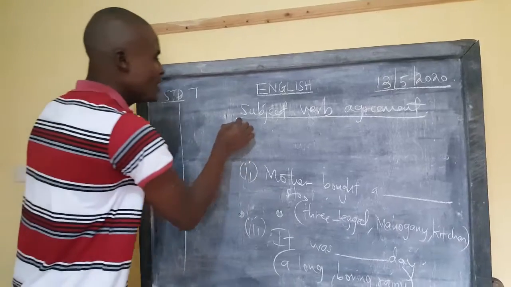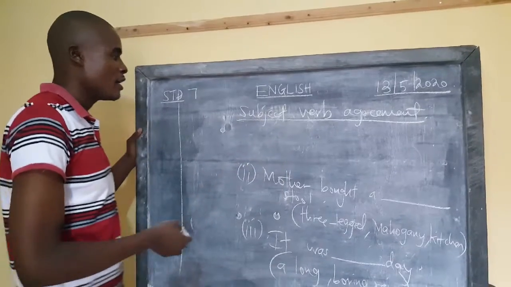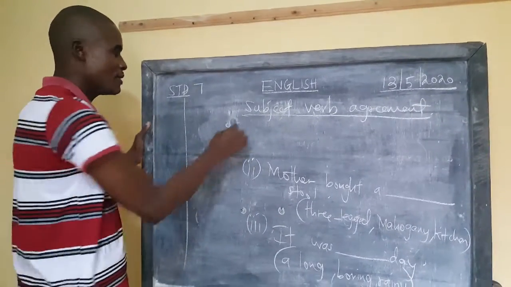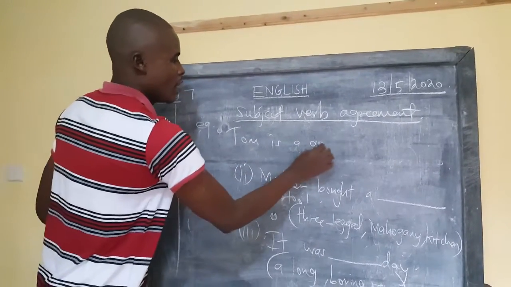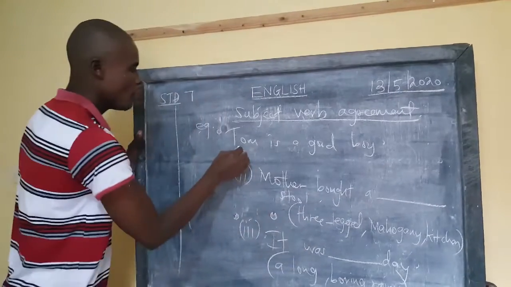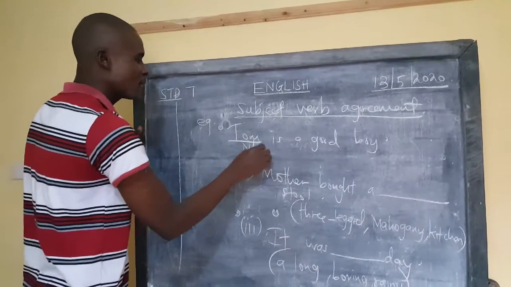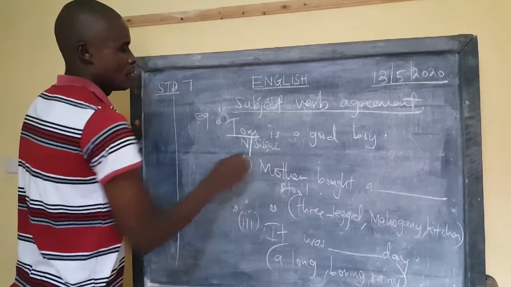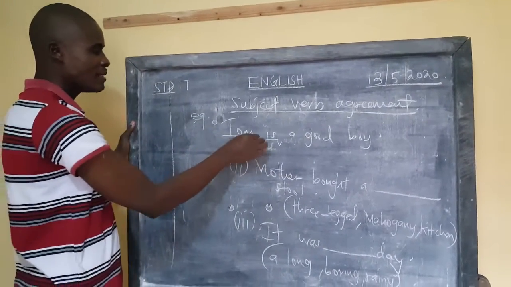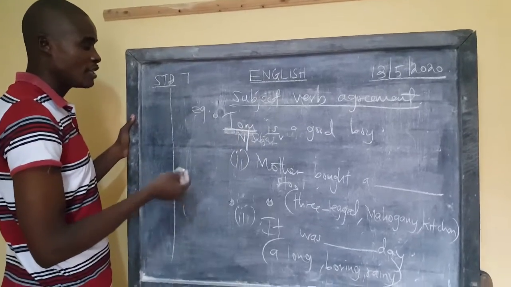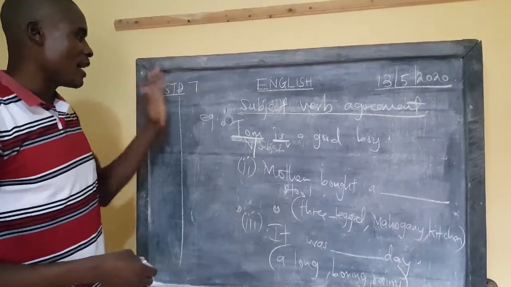The subject of any sentence. Yesterday we mentioned subjects. Like Tom is a good boy. Tom there becomes a what? Subject. Let me just give that example. Tom is a good boy. Tom here is our noun, and all the nouns become our subjects. The noun is the subject in that manner. And then this one is the verb. So our subject here, that is our noun, that is Tom, must agree with the verb that we're going to place in front there. Like Tom is a good boy.